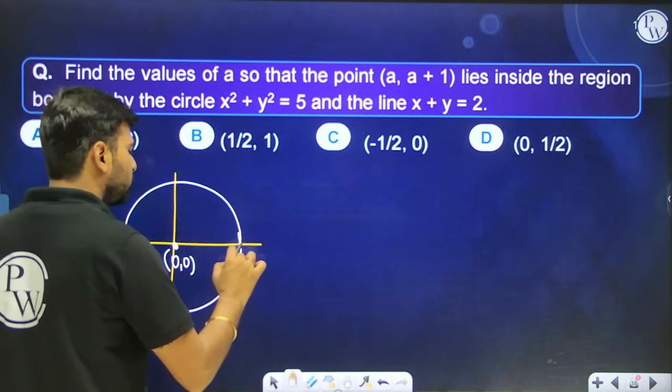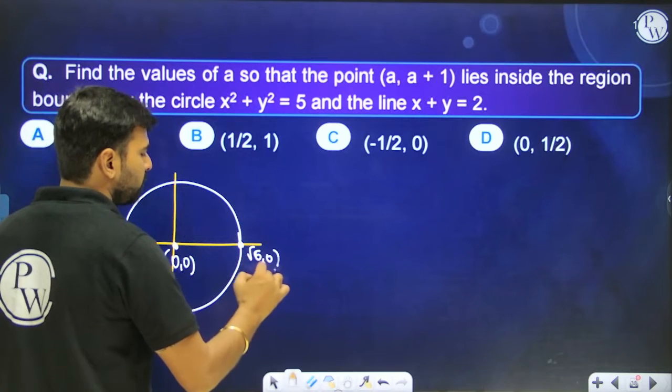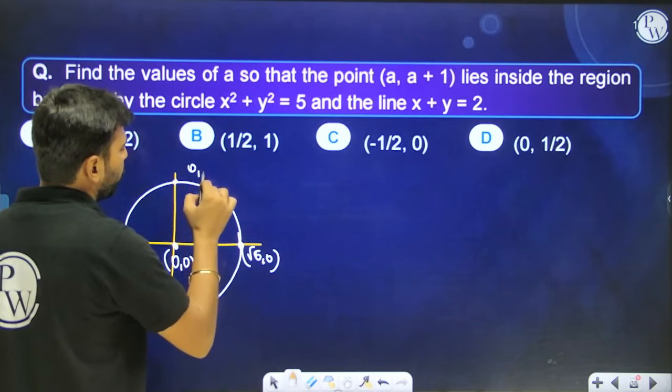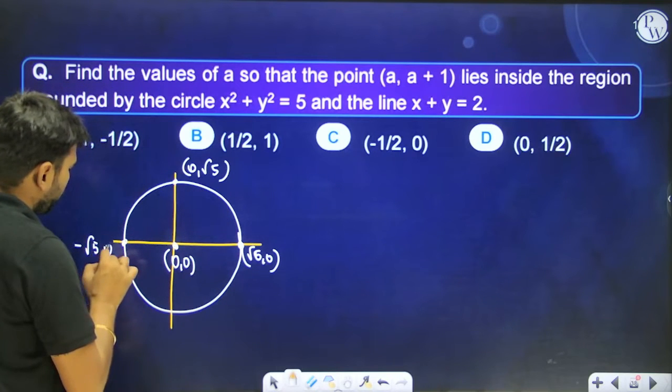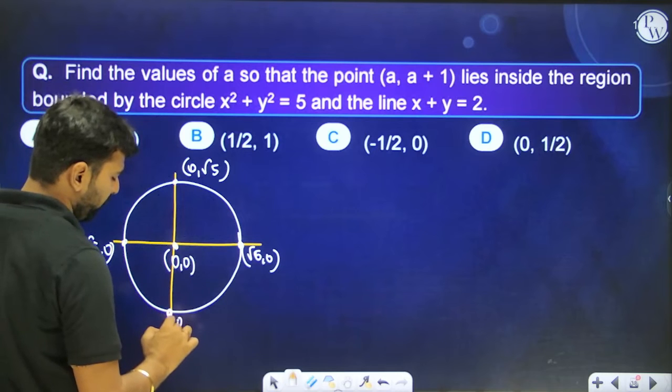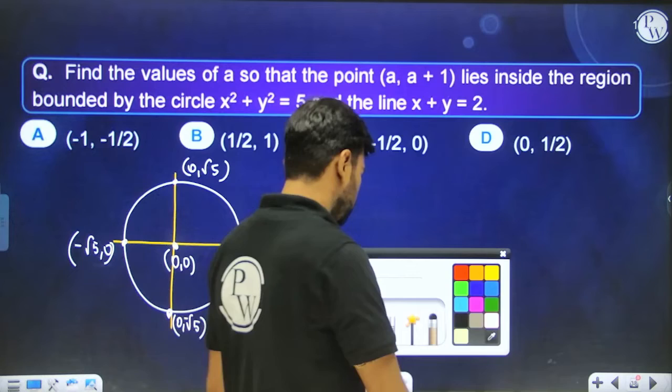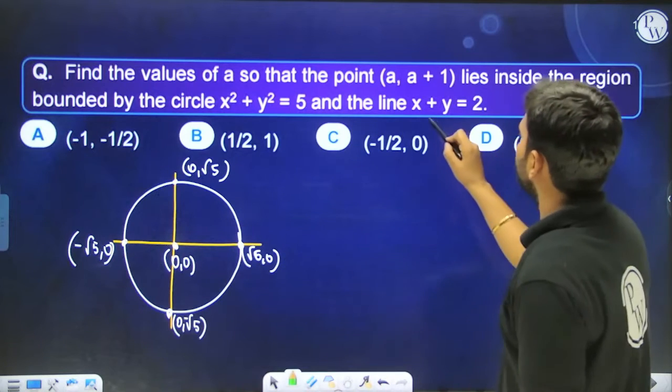Okay, can you tell me what this point is going to be? (root 5, 0). This point is going to be (0, root 5). This point is going to be (−root 5, 0). And this point is going to be (0, −root 5), yes or no? Because the radius of the circle is root 5. That is this, right?